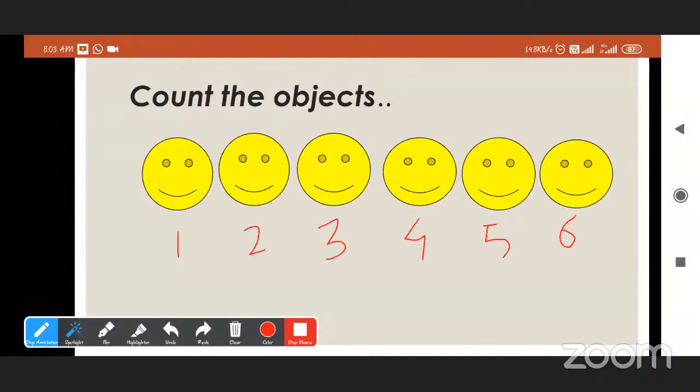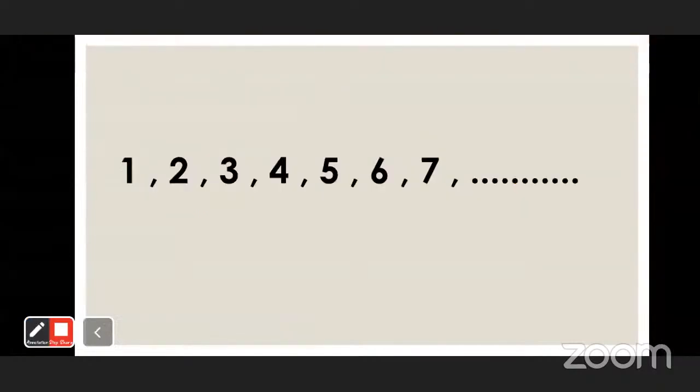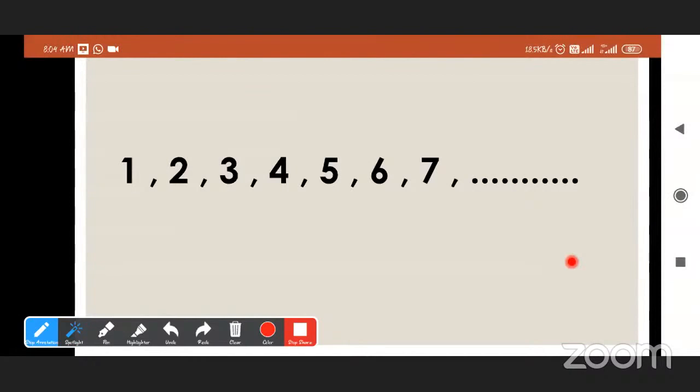So 1, 2, 3, 4, 5, 6 are counting numbers. Now we will see counting numbers. See here, read the numbers: 1, 2, 3, 4, 5, 6, 7, and so on. These are counting numbers.